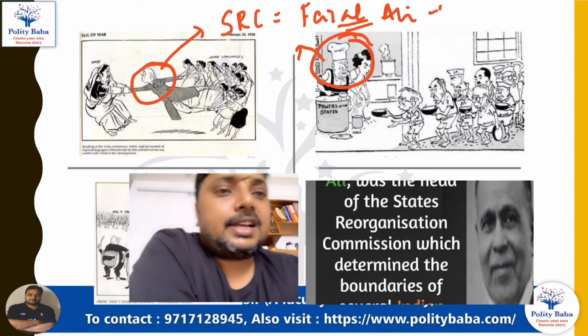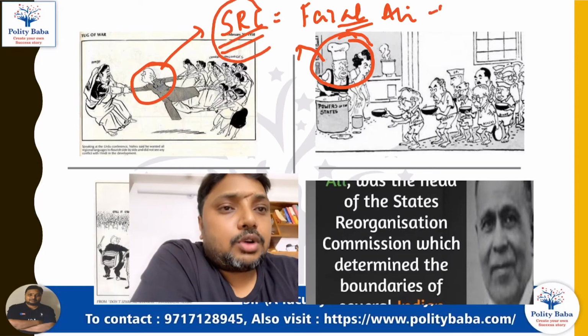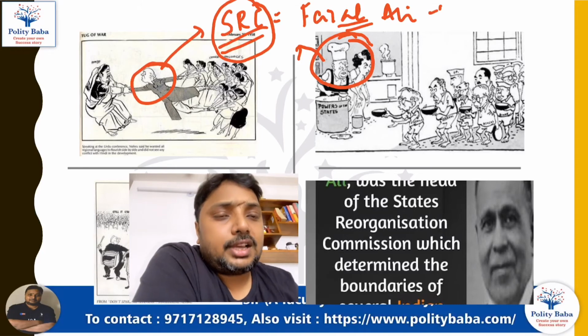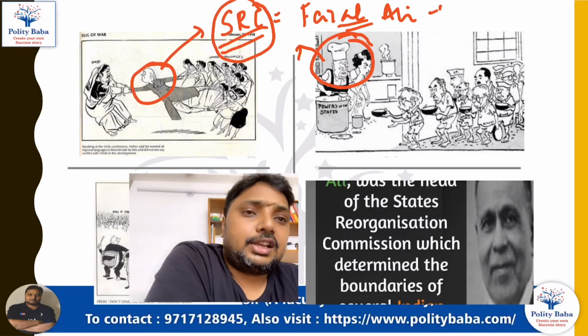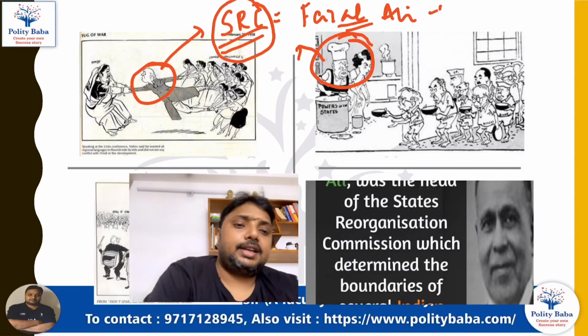And in this regard a non-Congress committee was formed, and in our next lecture we will see the recommendation of the SRC, or State Reorganization Commission, or Fazal Ali Commission.